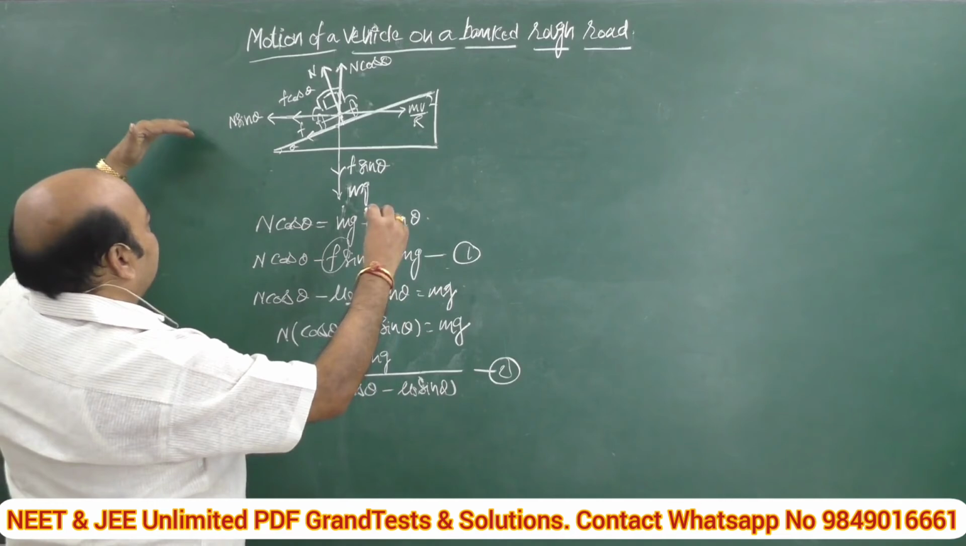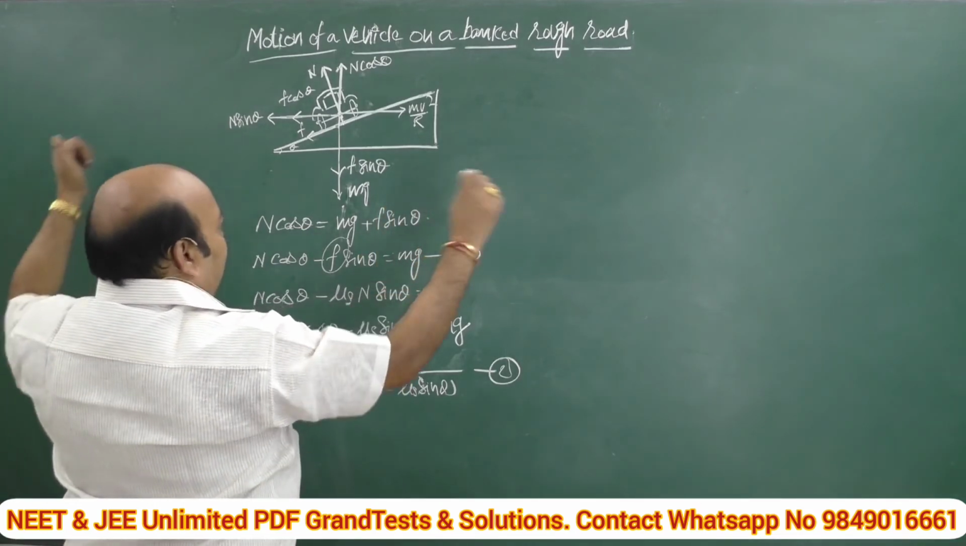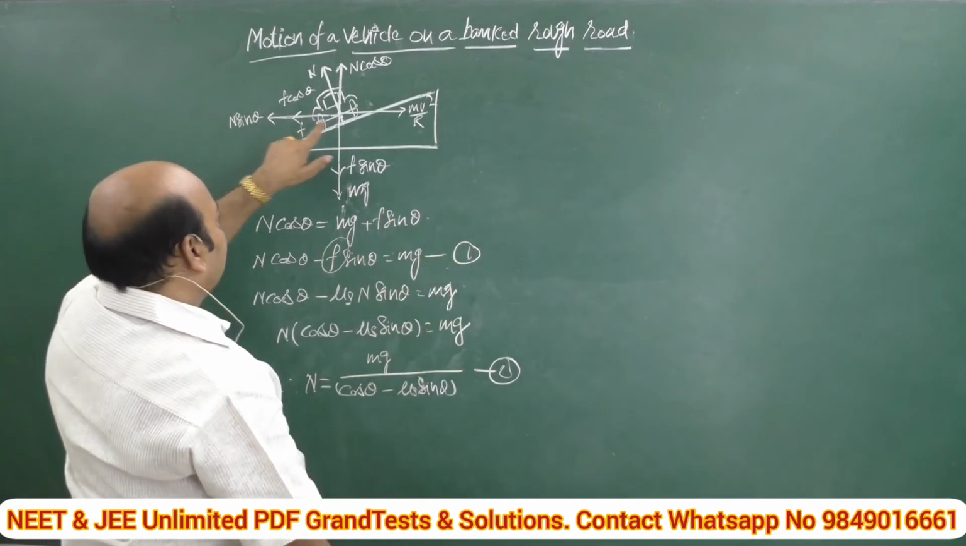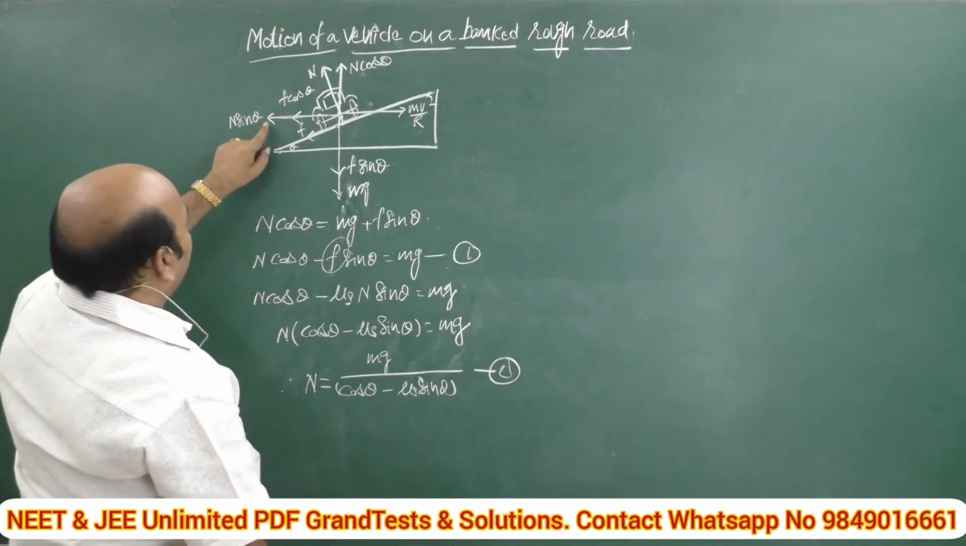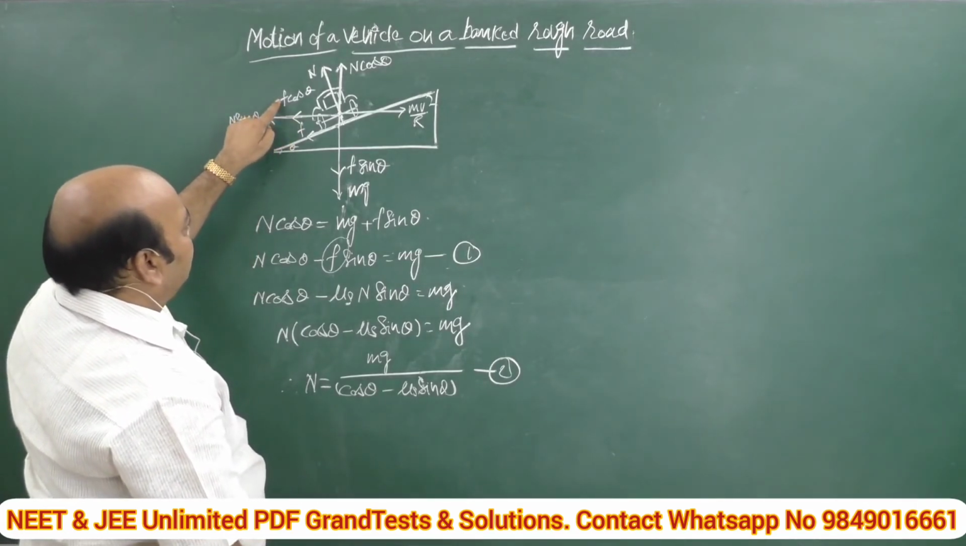Now, let us compare the left hand side and right hand side, the inward and outward conditions. So, what are the inward conditions? N sin theta plus, along with this one, the f cos theta component is there.